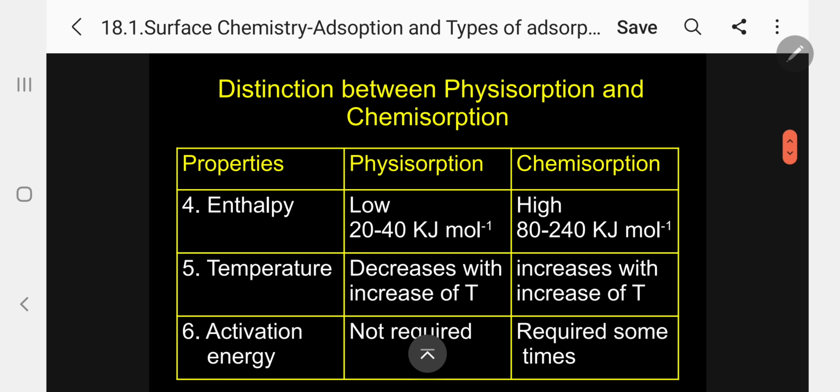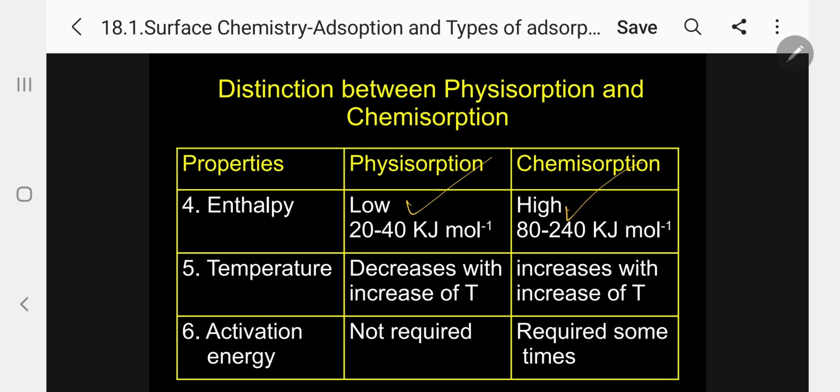Enthalpy, the fourth property. Generally, physisorption requires low enthalpy, 20 to 40 kilojoule per mole. Whereas chemisorption requires very high enthalpy, 80 to 240 kilojoule per mole, because there is a chemical reaction.